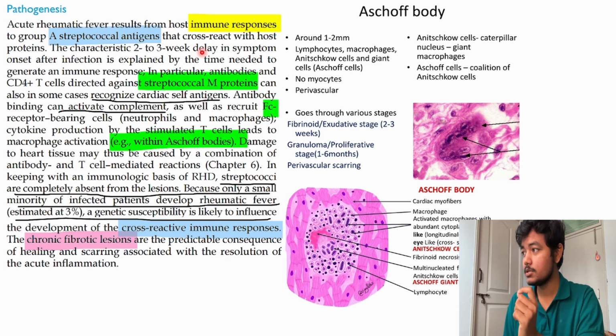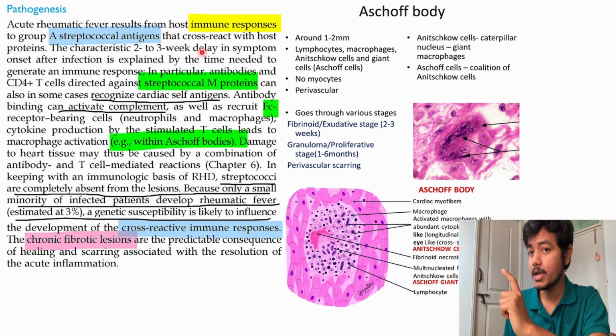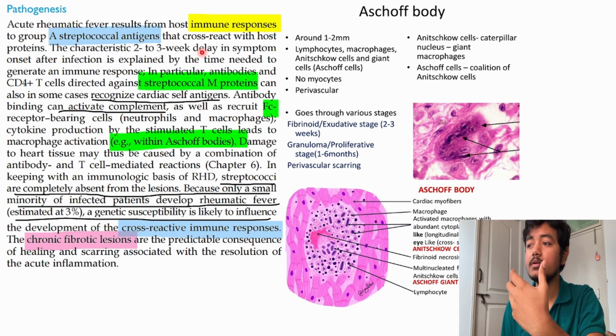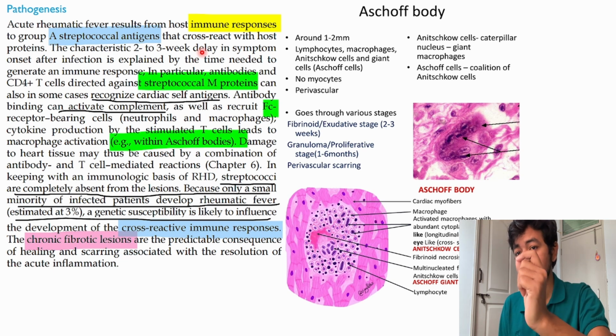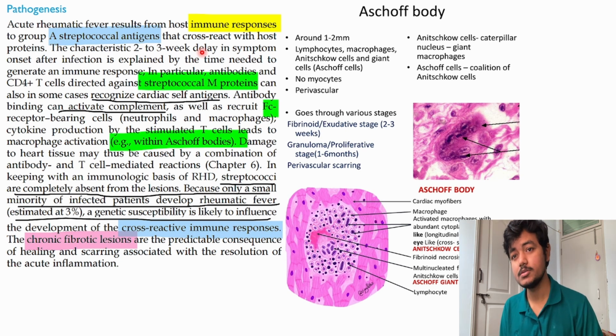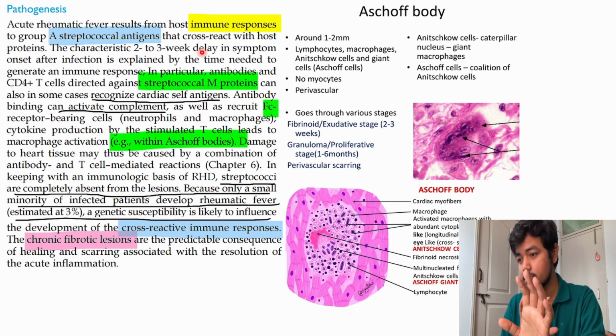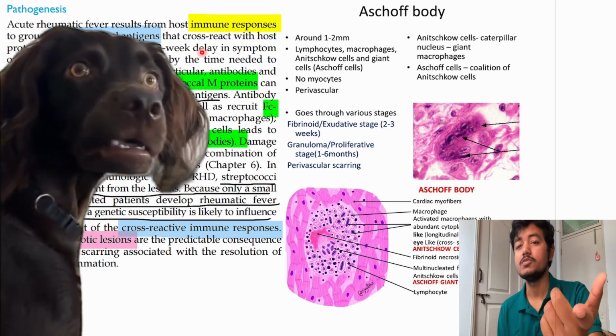But the interesting point here is the structure of the M antigen is kind of similar to certain tissues in our body, and those tissues are, one is heart, okay, then some joints, also some part of the kidney, in the basement membrane, okay, even in the neurons. So this M protein is somehow, I don't know how, but nature is so messed up. The bacteria's M protein and the body's certain tissues have this similar structure or similar something. So our immune cells, they get confused.